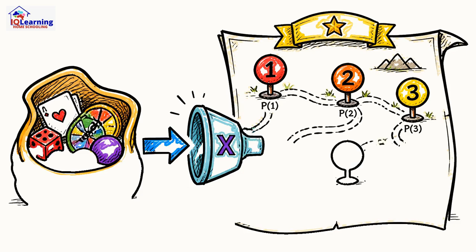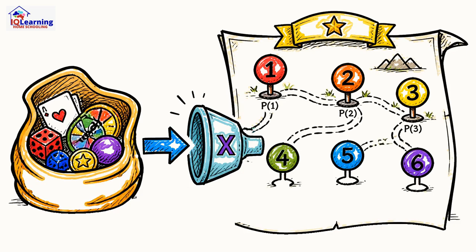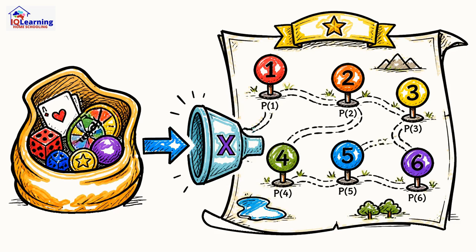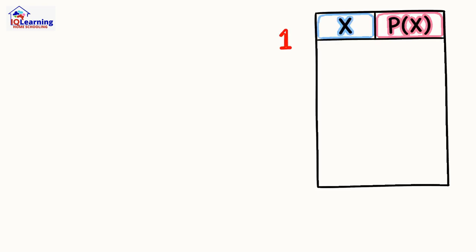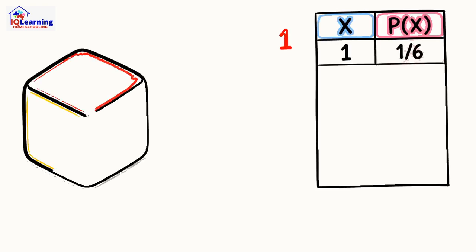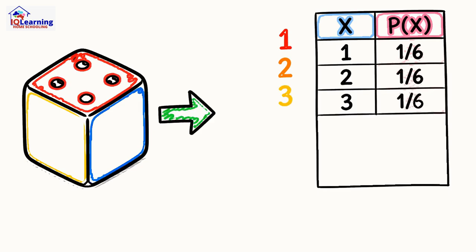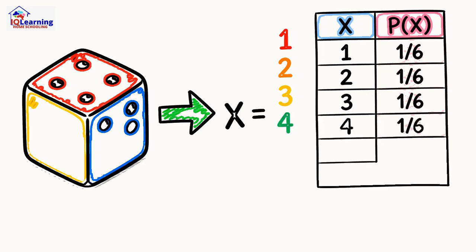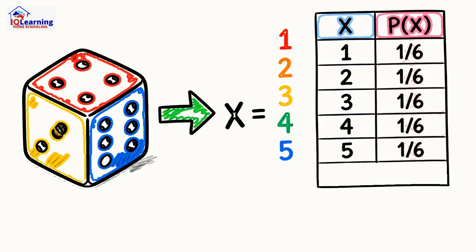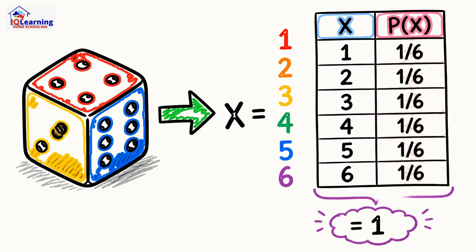To turn a random event into a mathematical model, we use something called a random variable, often just called x. Think of rolling a die. The random variable x simply turns the physical outcomes, the dots on each face, into the numbers 1 through 6. This lets us do math with them. We can even create a table of all outcomes, and the one mandatory rule is that all the probabilities must add up to exactly 1.